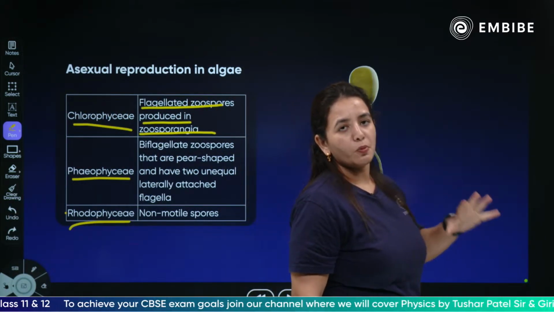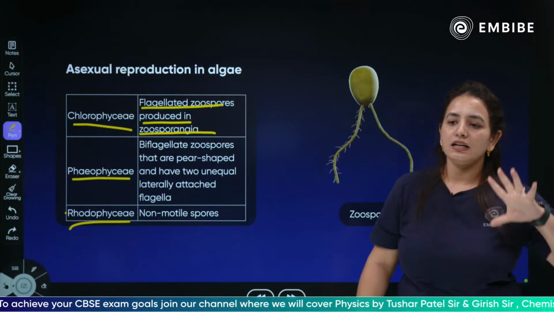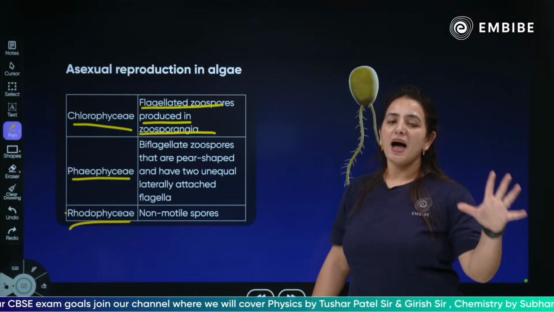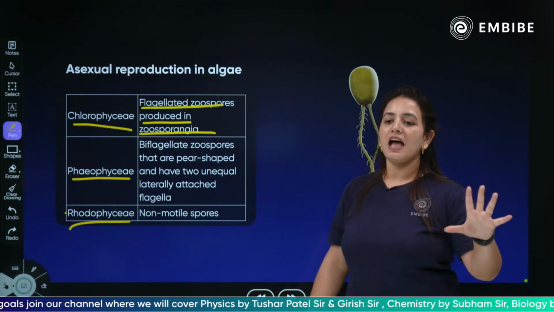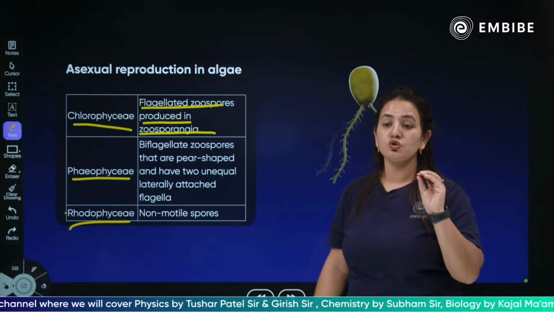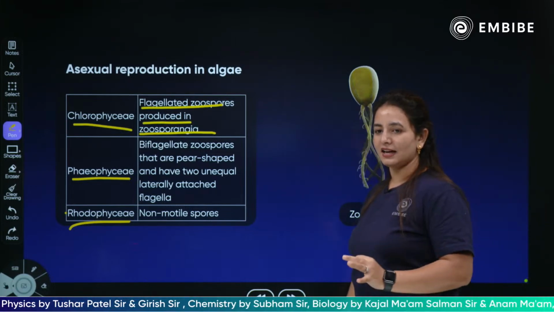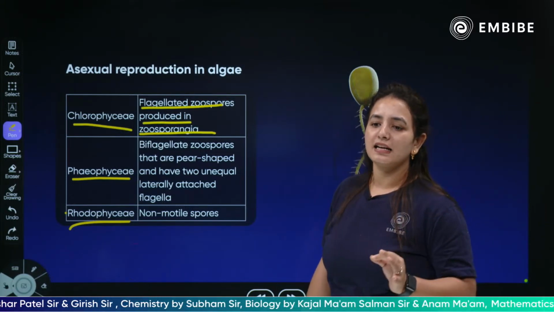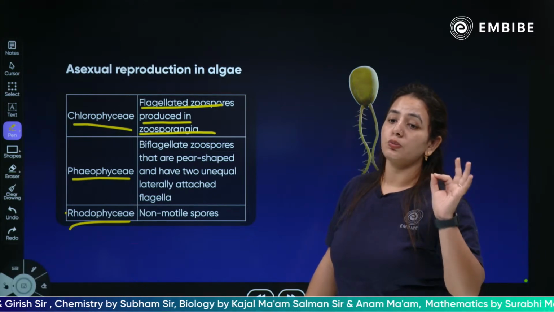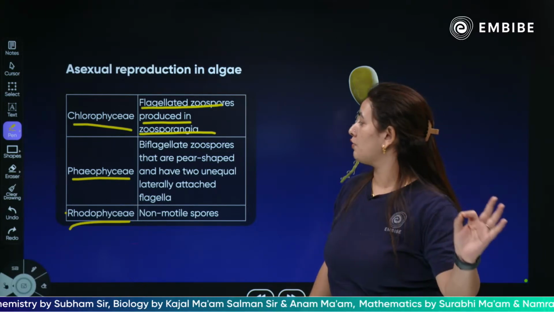Zoospores are the spores produced by the chlorophyceae, and they have flagella present. Whenever the term zoo comes, it means something motile is there. Yes, the zoospore is created by the zoosporangia present in the chlorophyceae.